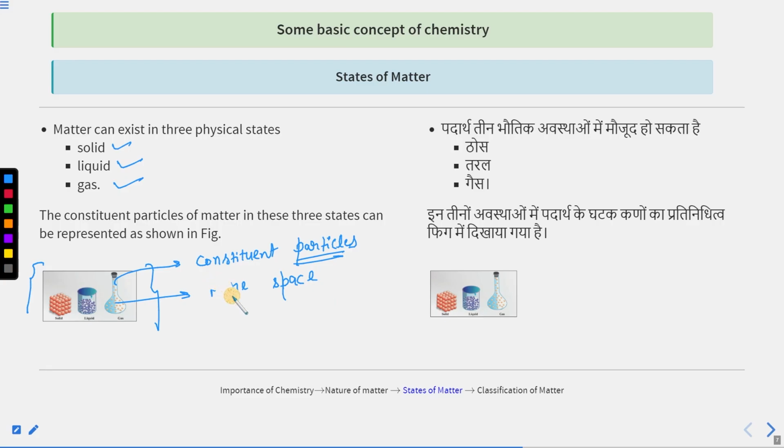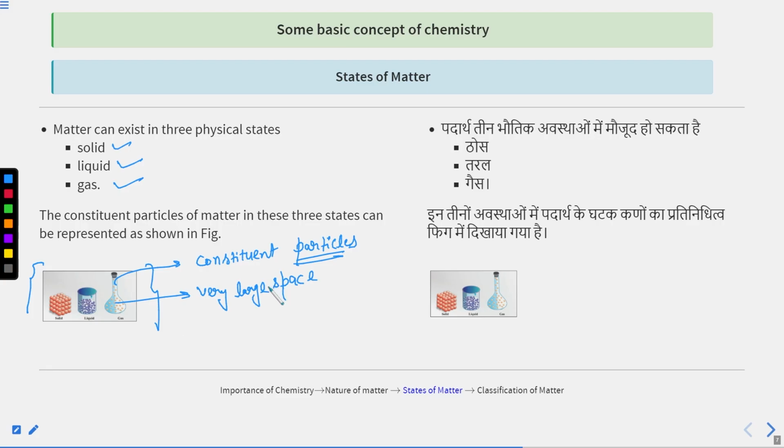If the particles are very far apart from each other, definitely they have negligible interparticle forces of attraction.